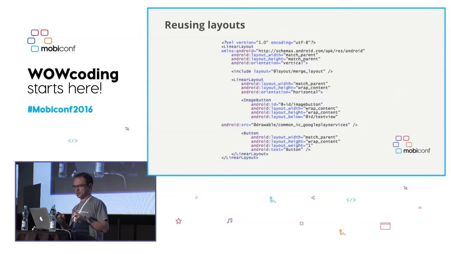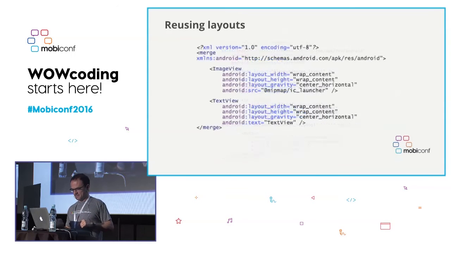But there is still another problem. By doing this, we may introduce some redundancy because we are adding a new group as the root node of our reusable layout. So even better, we have this merge layout, or this merge tag. That means that the merge will take care of actually merging and reusing the layouts in an efficient way.